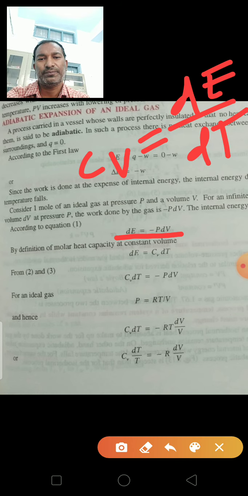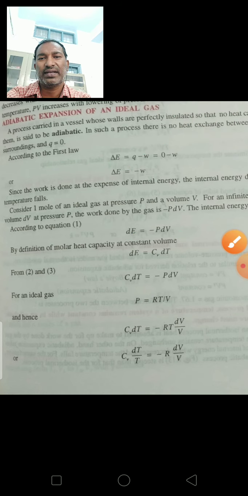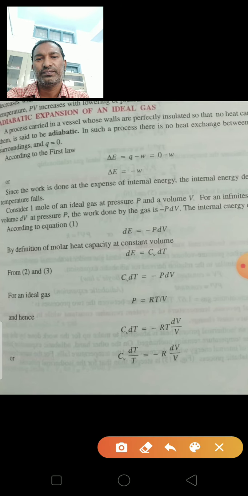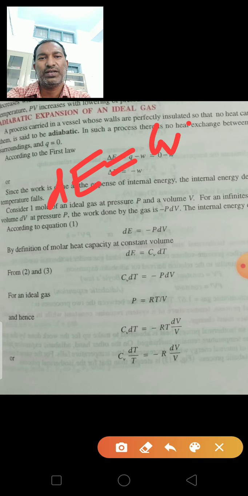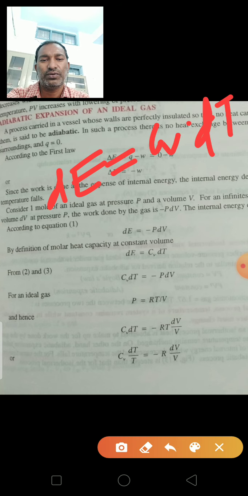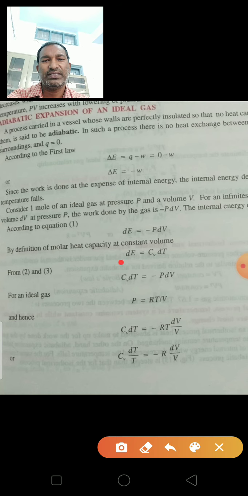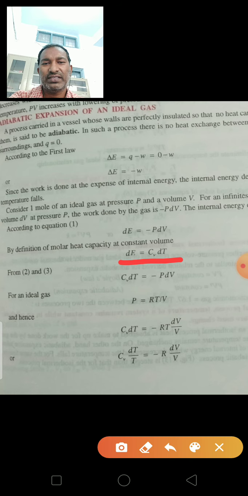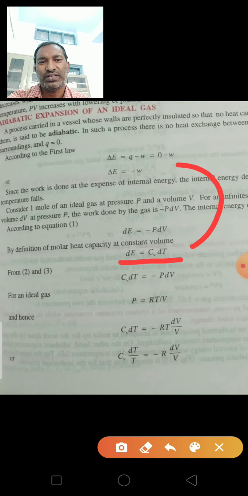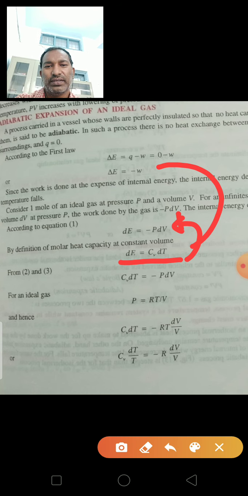From this we can write dE is equal to Cv dT. We can substitute this in the equation, so Cv dT is equal to minus P dV.